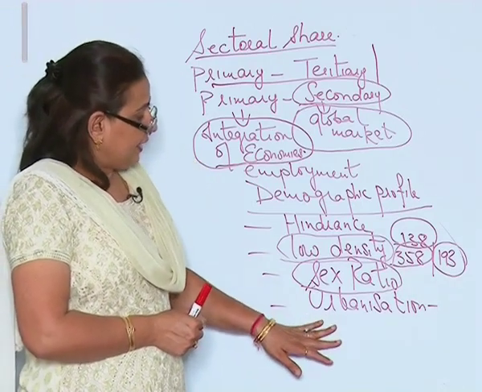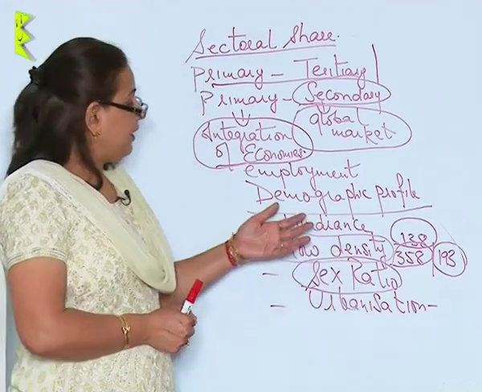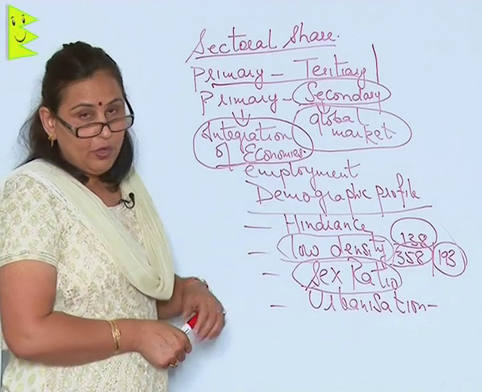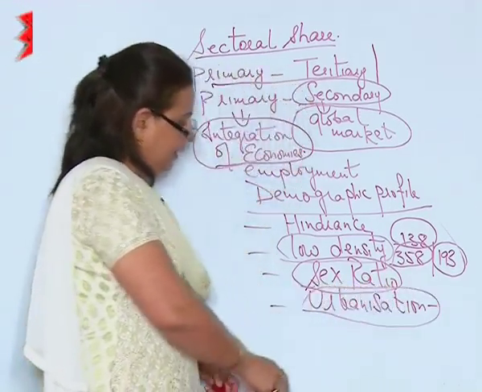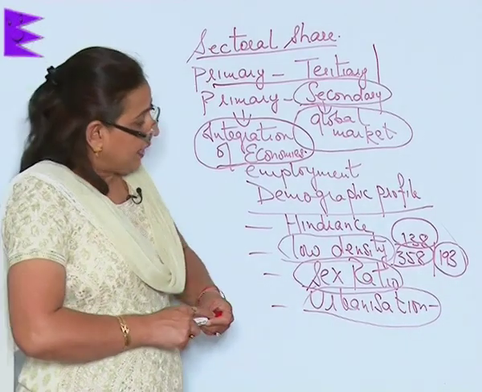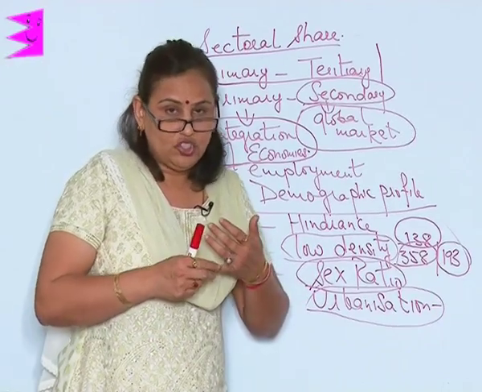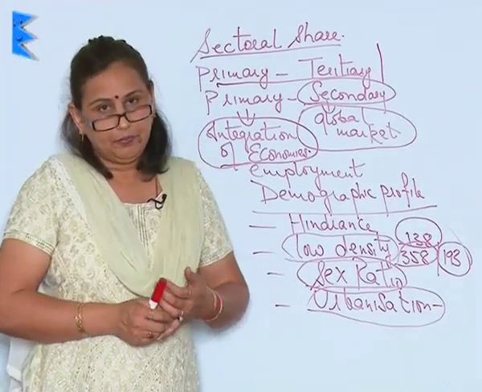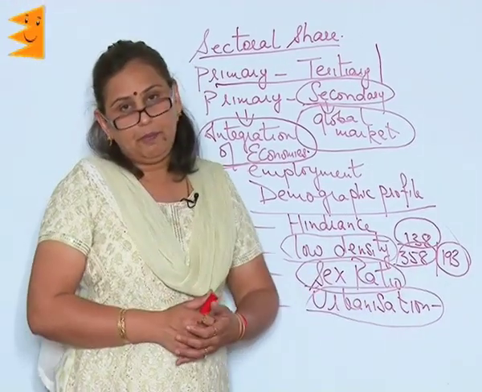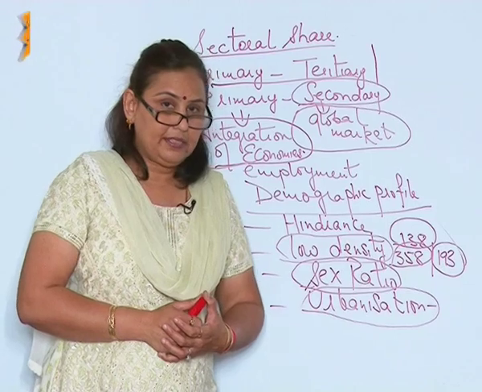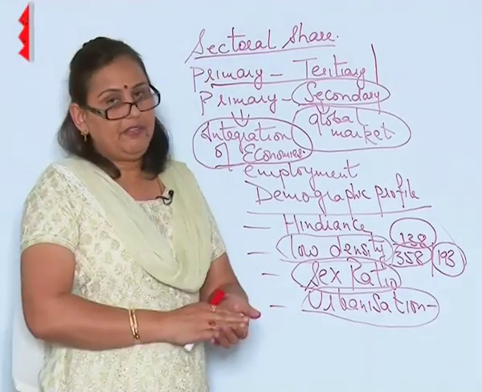The next is, as far as urbanization is concerned, that is, when we look at the demographic profile, we also see how many people live in the urban and how many in the rural areas. Now here the edge is by both the countries, that is China and Pakistan. Both in China and Pakistan, there are more number of people staying in the urban areas than in the rural areas. But in India, the picture is very different.